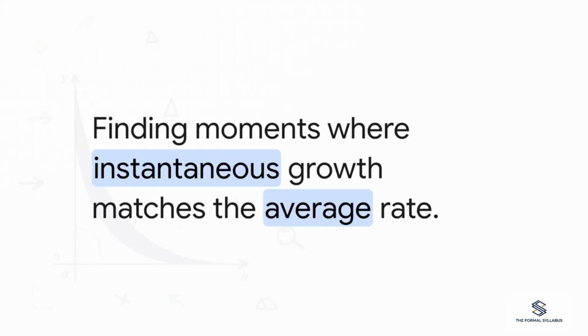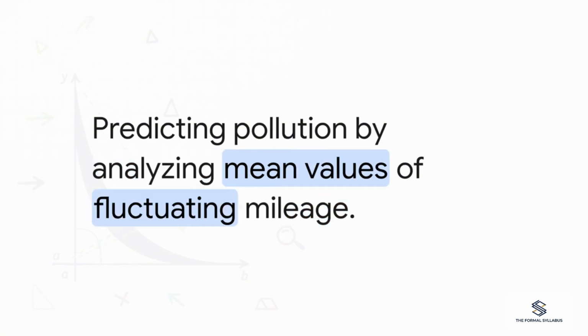Say you're a biological engineer looking at a highly complex growth chart for a bacterial culture. You can easily calculate the average growth rate over a 24-hour period. But using the mean value theorem, you know for a fact there are specific moments where the instantaneous growth rate perfectly matches that average. By finding those exact moments, you can perfectly time chemical interventions or adjust lab conditions for maximum effectiveness. Or think about environmental engineering.